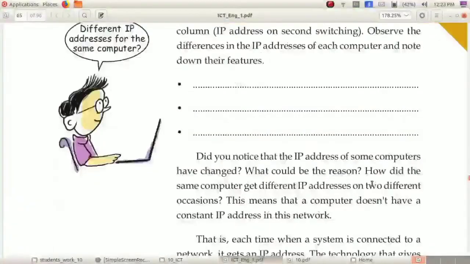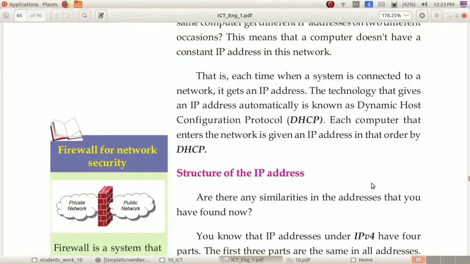Next, you can see DHCP. What do you mean by DHCP? Each time a system is connected to a network, it is given an IP address. The technology that gives an IP address automatically is known as Dynamic Host Configuration Protocol, that is DHCP. DHCP is a protocol, and protocol means rules.